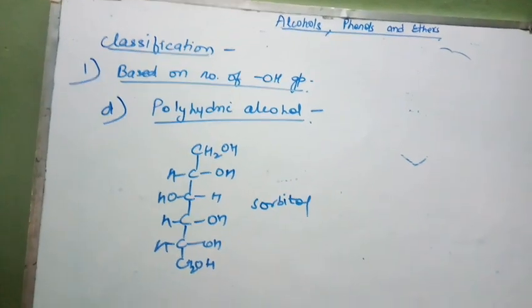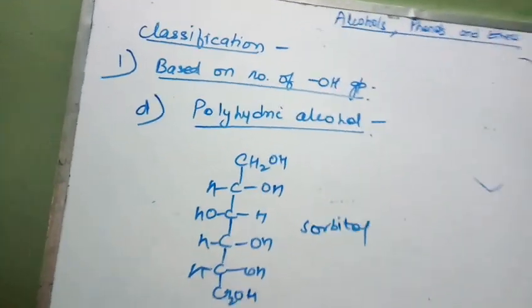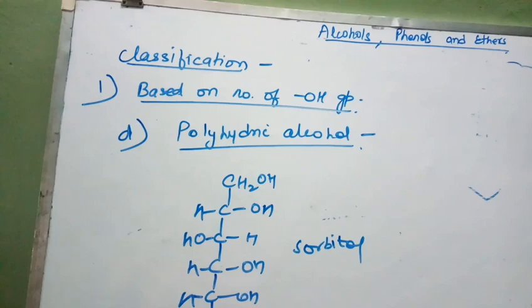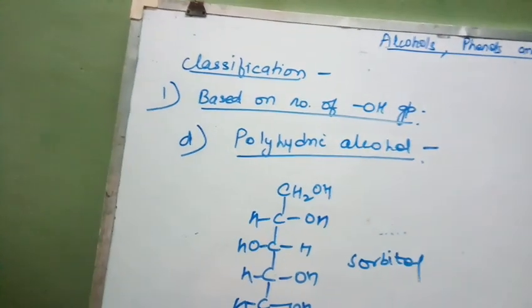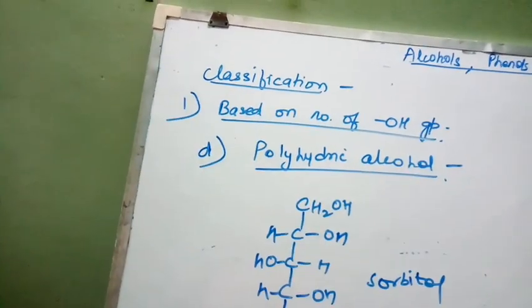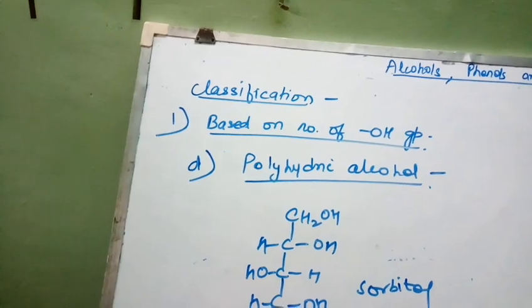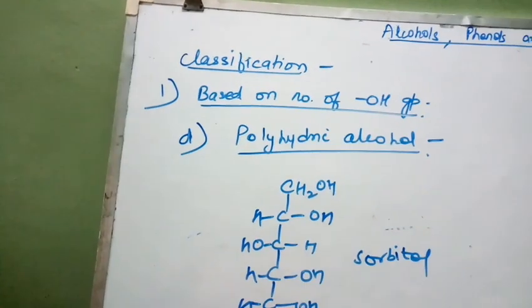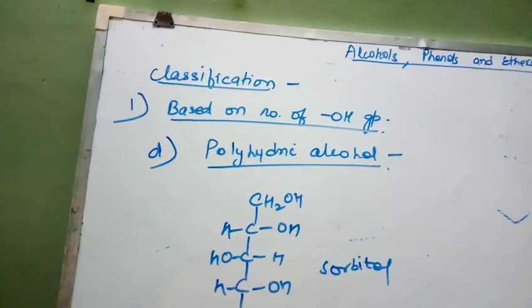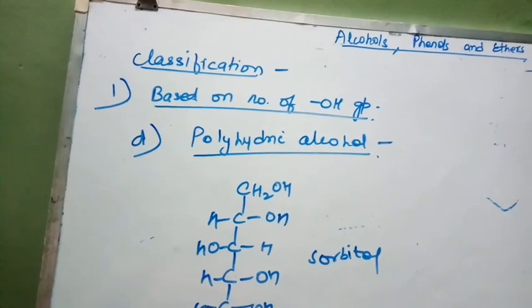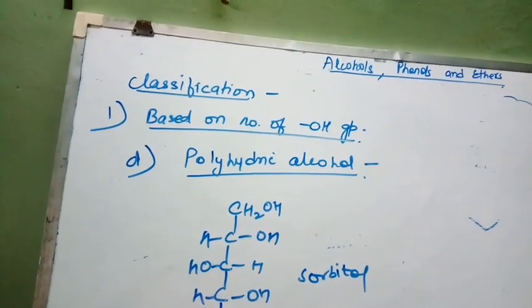So next we will study the classification which is based on the hybridization of carbon to which this hydroxyl group is attached. But this we will study only for monohydric alcohols. Monohydric alcohols are further classified based on the hybridization of the carbon to which the hydroxyl group is attached.